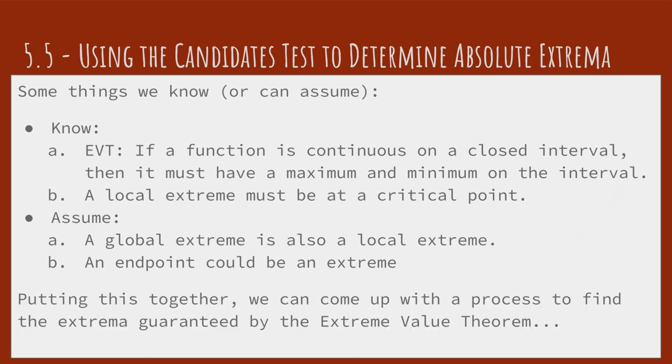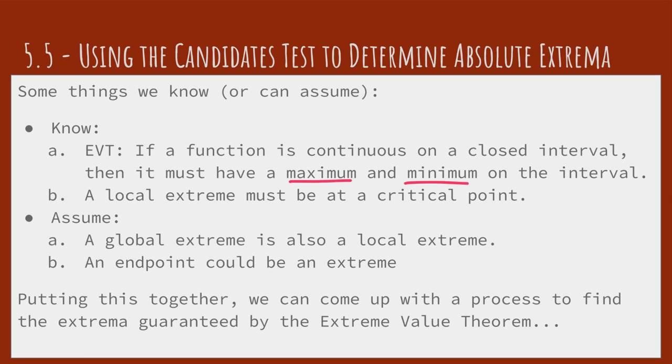So putting these ideas together, we can come up with some process that we can find the extrema that are guaranteed by the extreme value theorem. So remember, the extreme value theorem says that if a function is continuous on a closed interval, it has to have a minimum and maximum. Well, this gives us a process now of how to find the minimum and maximum. Essentially, that minimum and maximum, being global minimum and maxima, are going to have to also be local extrema.